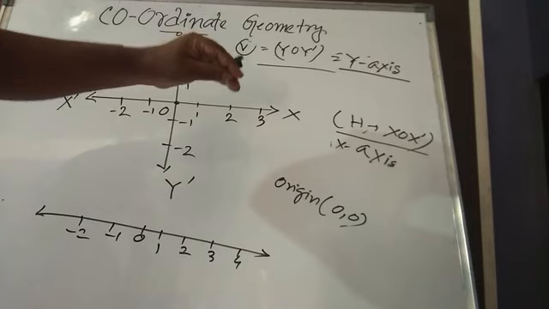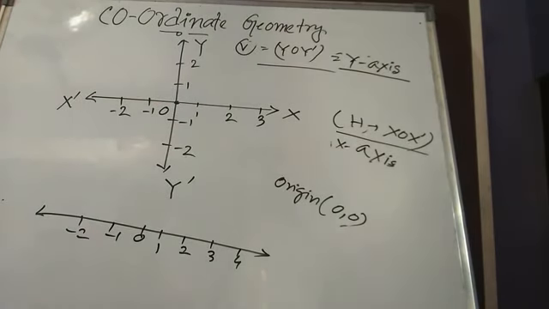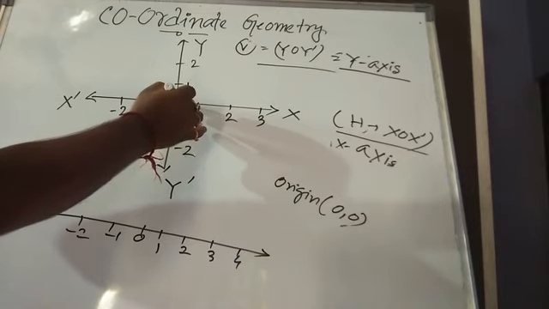The horizontal line, XOX dash, is known as the x-axis, and the vertical line, YOY dash, is known as the y-axis. The point of intersection is known as the origin.